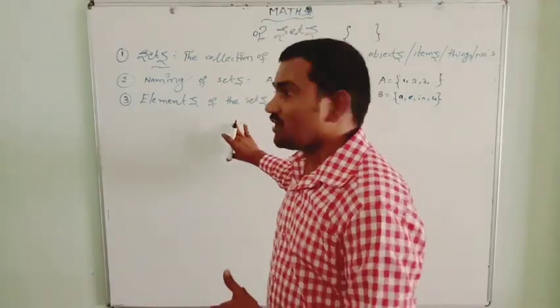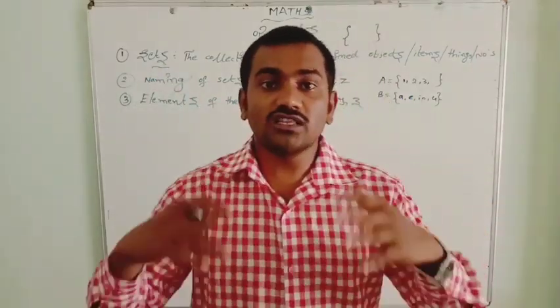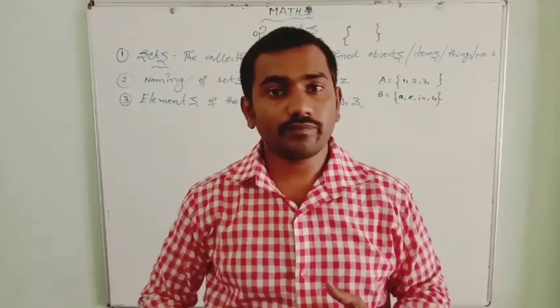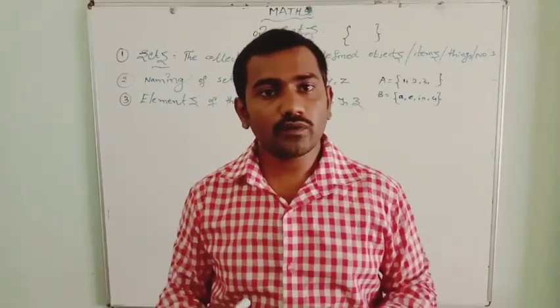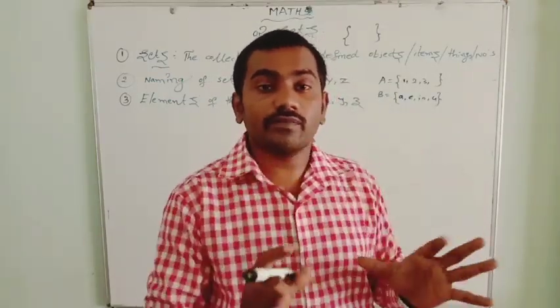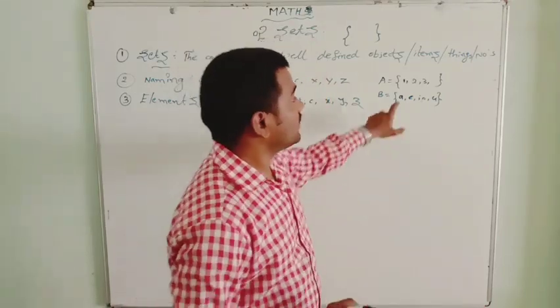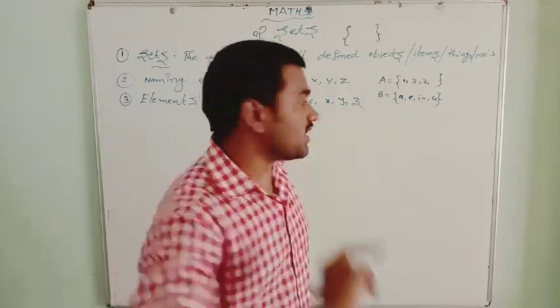This school board belongs to the school. Properties belong to your father. Your home belongs to your grandfather, whatever. So here we need to learn 'belongs'. For example, 1 belongs to A. We need to learn the belongs symbol.